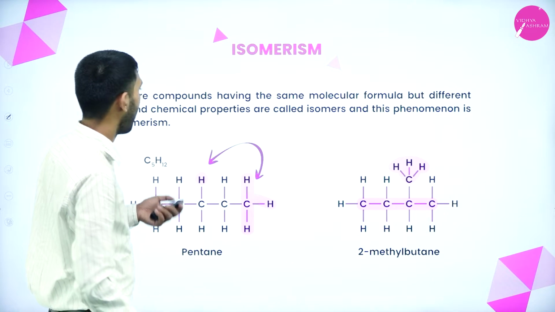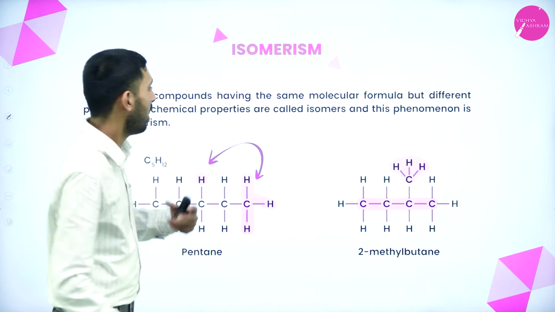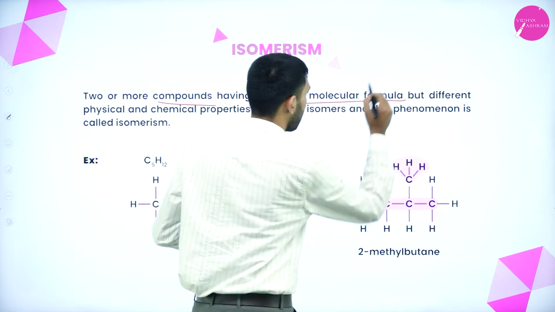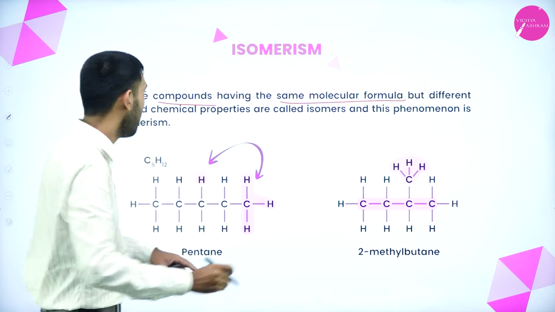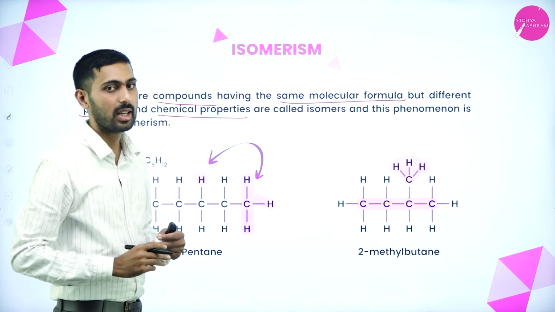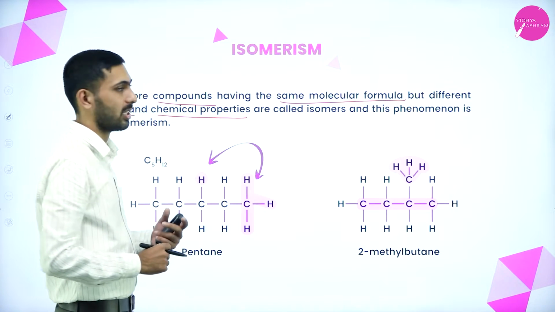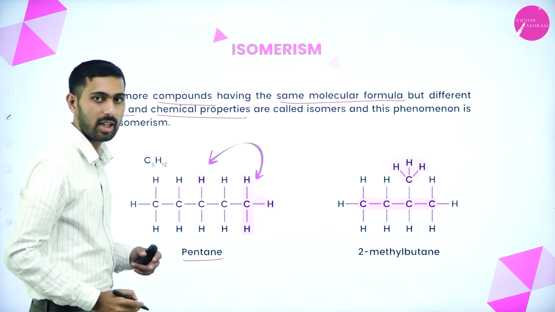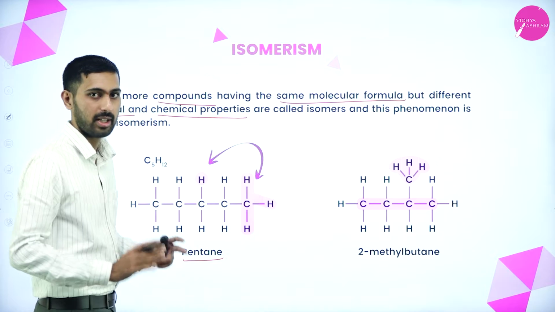Next thing is isomerism. What do you mean by isomerism? Compounds having the same molecular formula but differing in physical and chemical properties are known as isomers, and the phenomenon as isomerism. Now let us take an example, pentane.